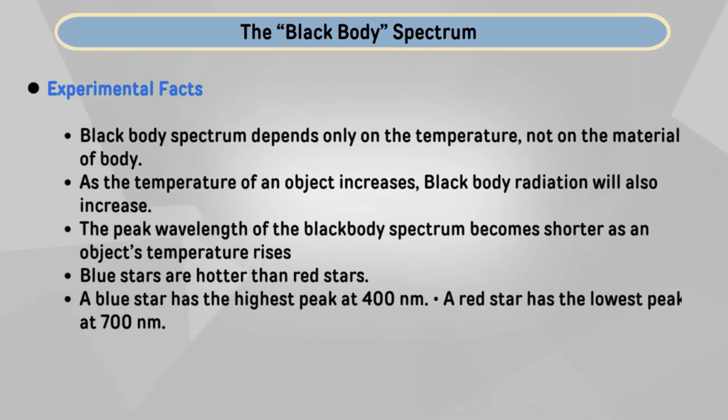and some experimental facts about that spectrum. The black body spectrum depends only on the temperature, not on the material of the body or object. As the temperature of the object increases, black body radiation will also increase, and the peak wavelength of the black body spectrum becomes shorter as an object's temperature rises. Blue stars are hotter than red stars, and blue stars have the highest peak at 400 nanometer, and red stars have the lowest peak at 700 nanometer. So, we can have that visible range spectrum.